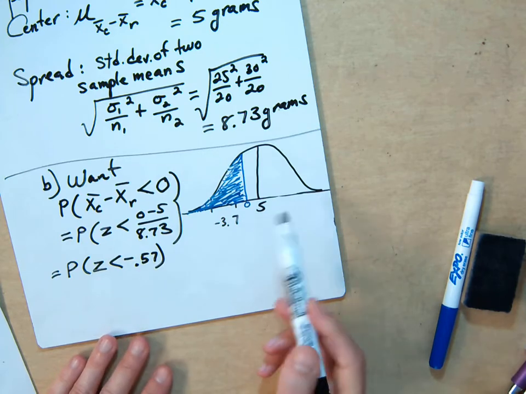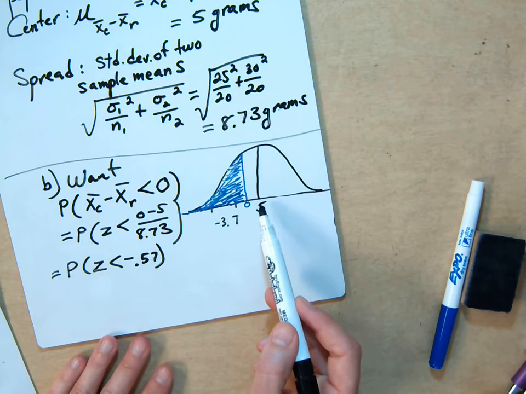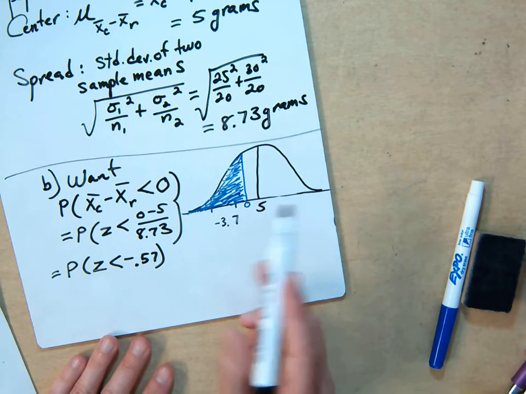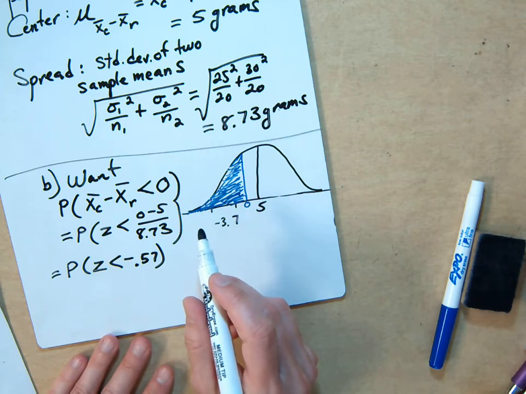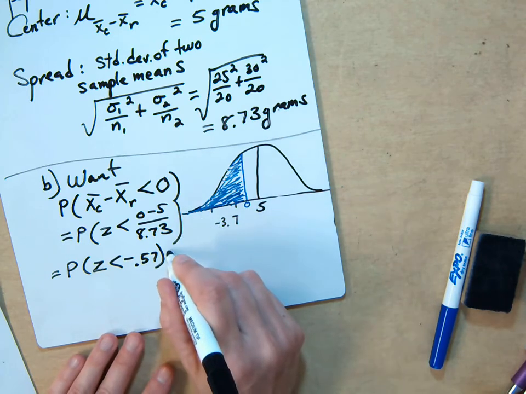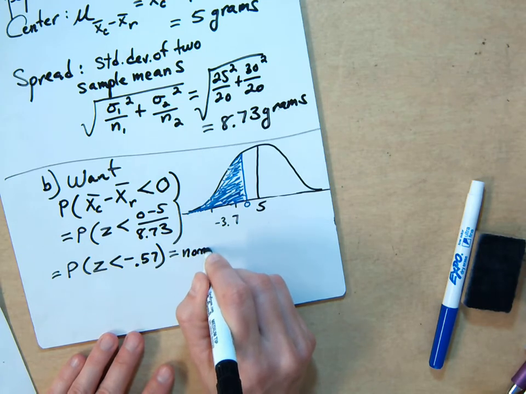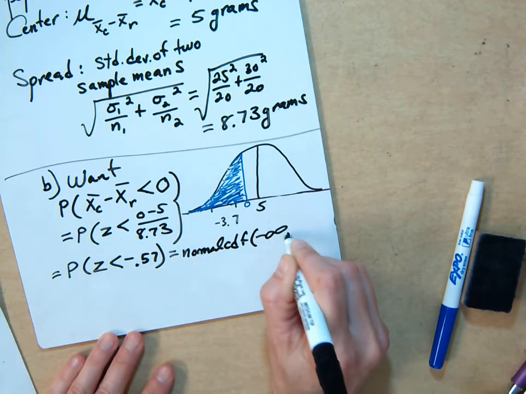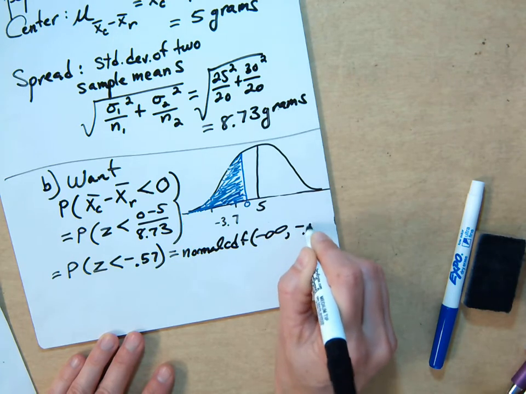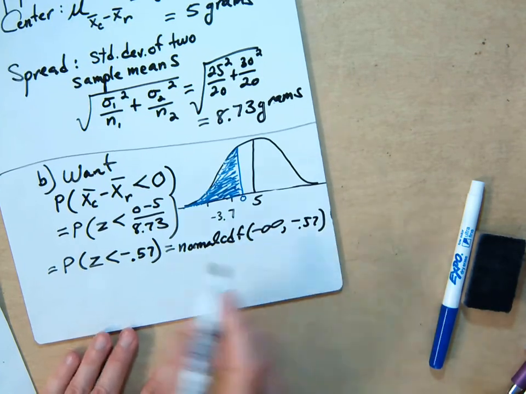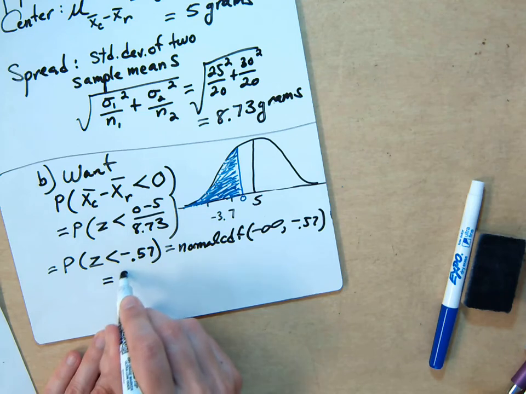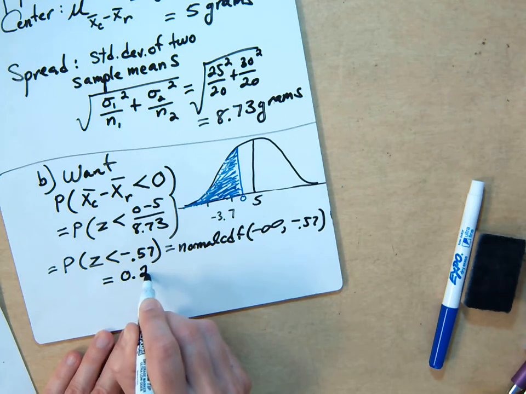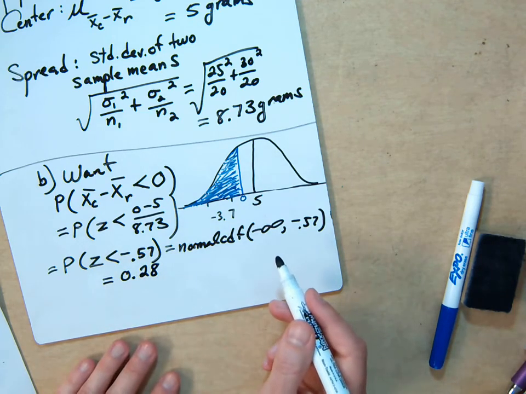So it's about a half standard deviation away from the mean. On your calculator, you would do normal CDF from negative infinity up to negative 0.57, and that would give you 0.28. Or you use table A.